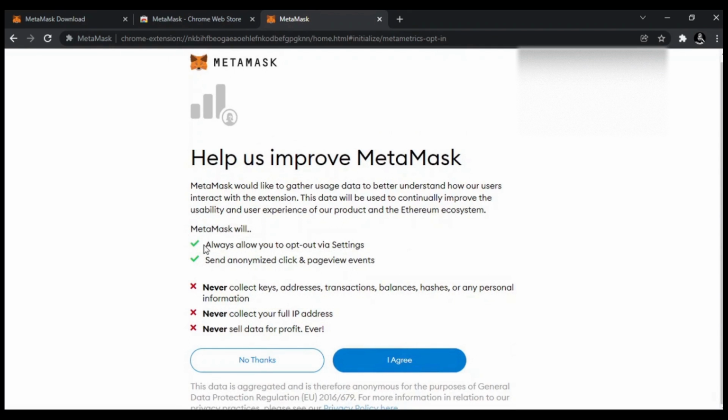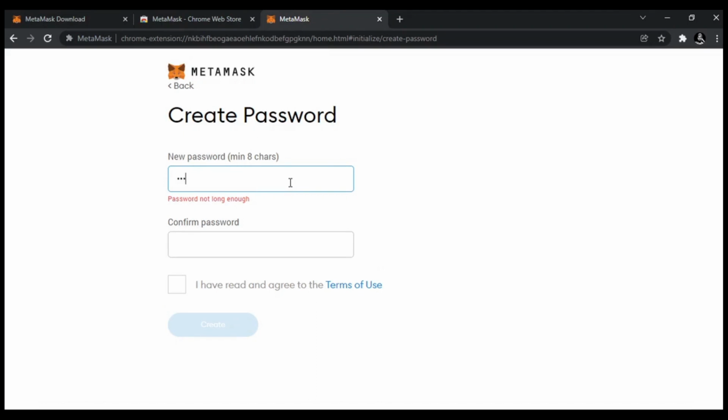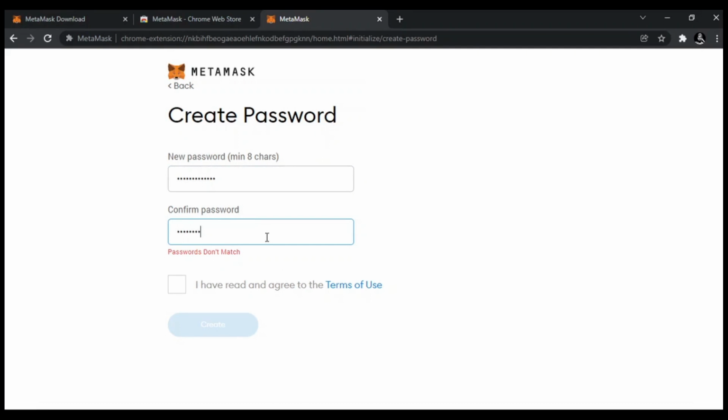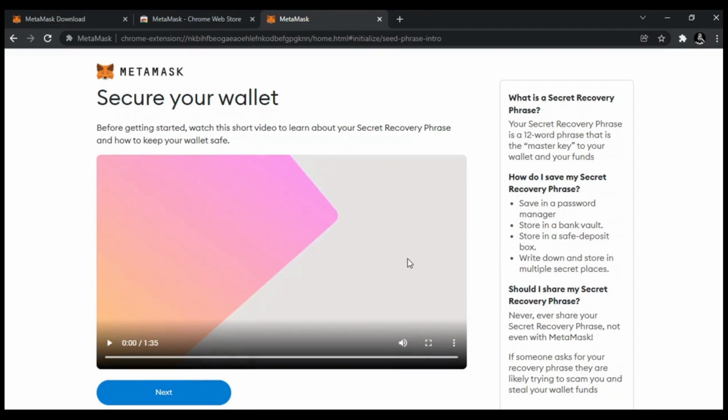Click on I agree after reading all these terms and conditions, and create a new password for your MetaMask wallet. Click on next.